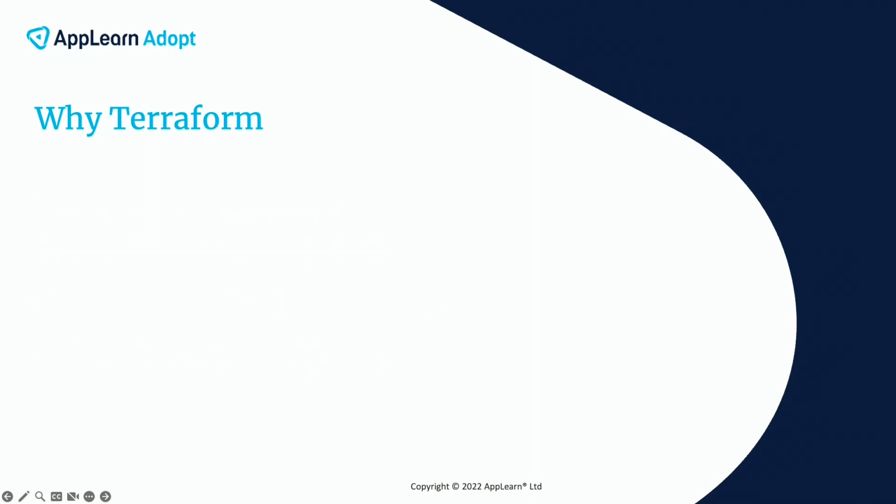Now, why Terraform? There are a bunch of different solutions that you can use for IAC. Why are we specifically talking about Terraform here? So the first thing is it supports a wide variety of different providers. This includes, as we've seen already, AWS, but you've got Azure, you've got Google Cloud Platforms, and you've got quite a few others. That means this allows a user to manage all of their infrastructure across multiple cloud platforms using the single tool, which is Terraform.